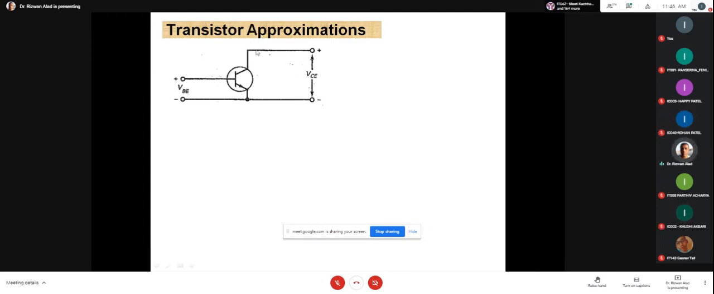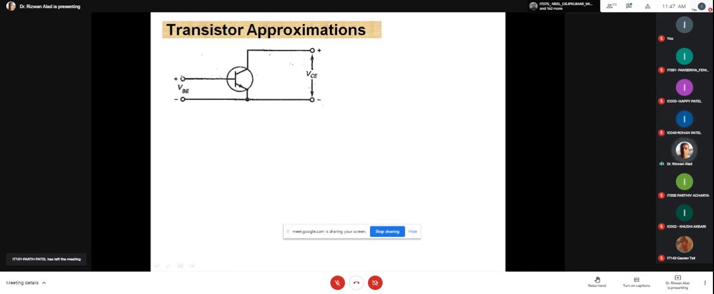Yes, sir. Okay, in the figure, this figure is for which component? Position of the mouse is visible. Transistor. Is the transistor in the figure NPN or PNP? NPN, with the help of this arrow.